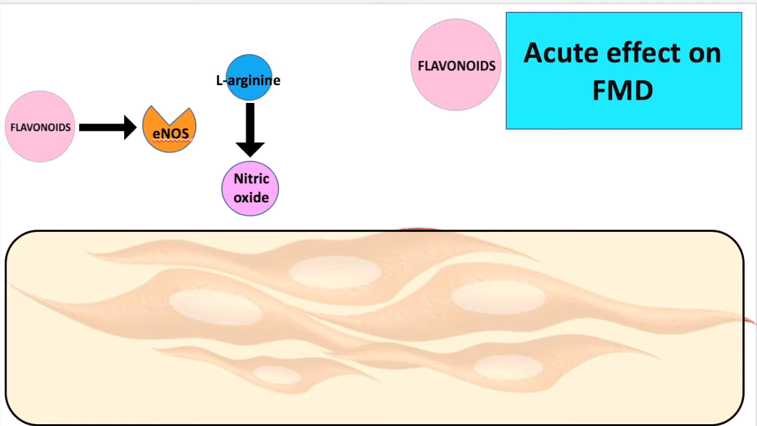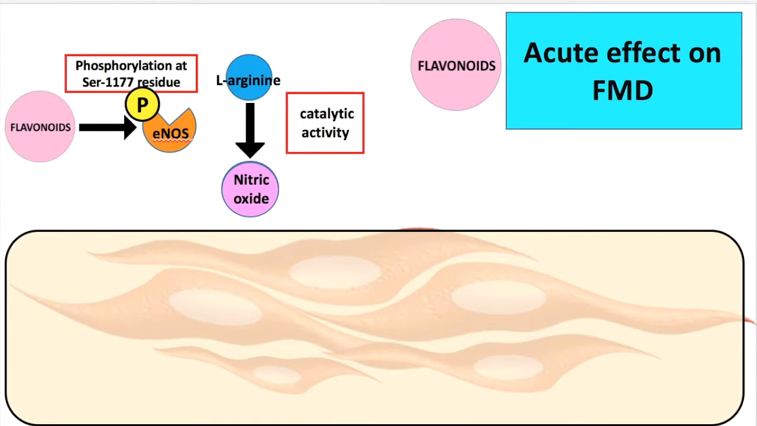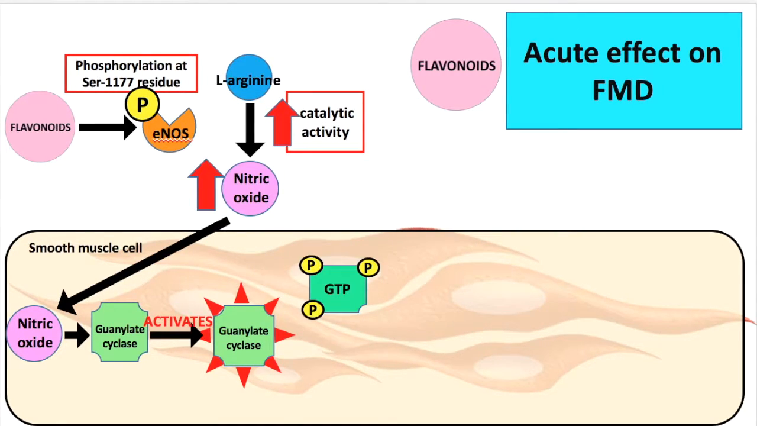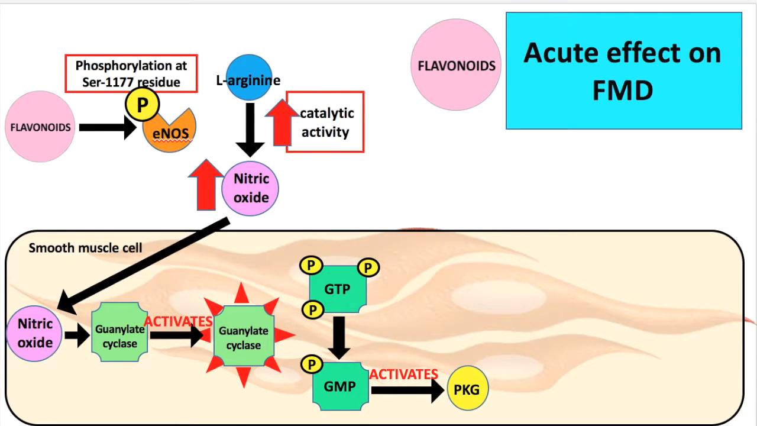It is suggested that the consumption of flavonoids leads to the phosphorylation of eNOS at the serine 1177 residue. The change in phosphorylation pattern of eNOS promotes the catalytic activity of the eNOS enzyme, which in turn leads to an increase in nitric oxide bioactivity. Nitric oxide is a key mediator of vasodilation. Nitric oxide interacts with guanylate cyclase in the smooth muscle cells within the blood vessels. The activated guanylate cyclase converts GTP to cyclic GMP, which is a second messenger molecule.